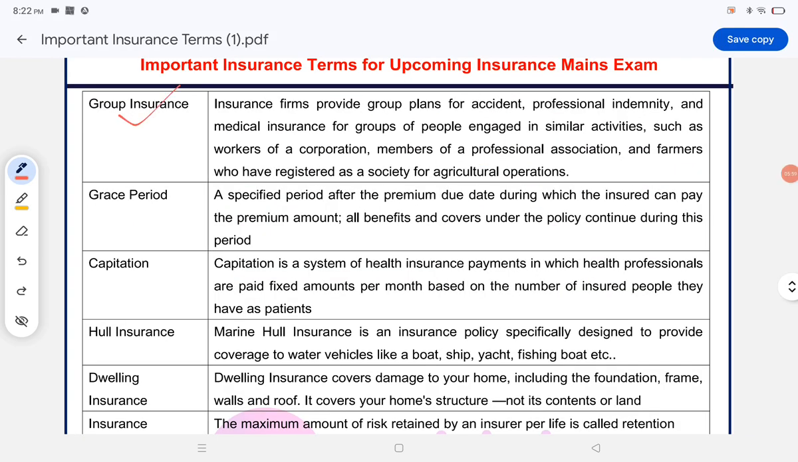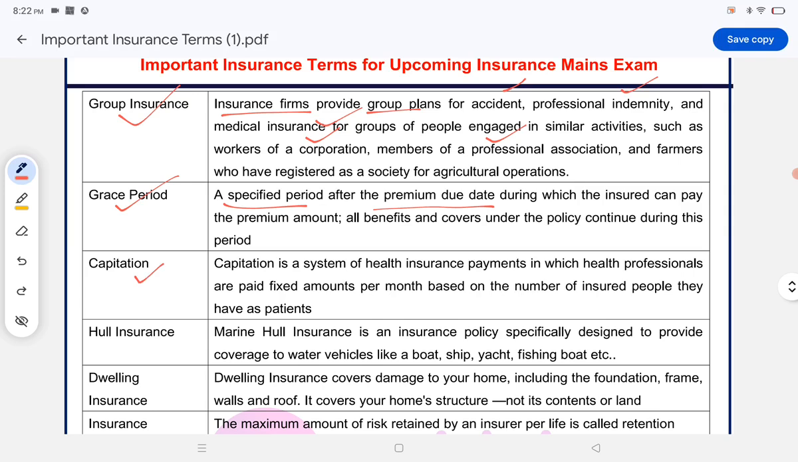Group insurance. Insurance firms provide group plans for accidents, professional indemnity, and medical insurance for groups of people engaged in similar activities, such as workers of a corporation, members of a professional association, and farmers, etc. Grace period. A specific period after the premium due date during which the insured can pay the premium amount. All benefits and covers under the policy continue during this period.